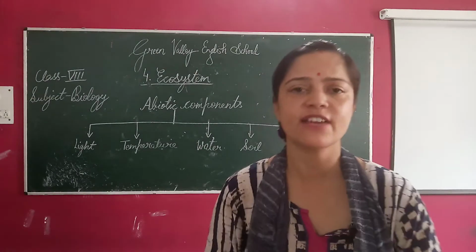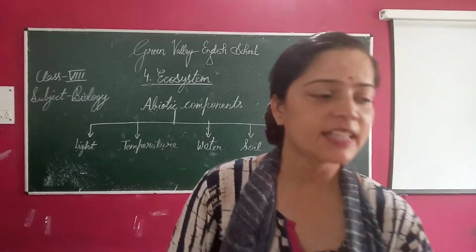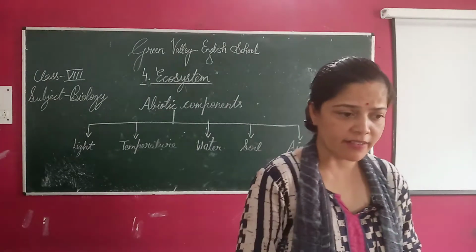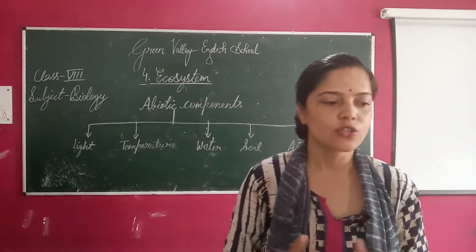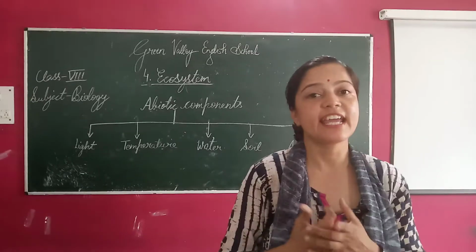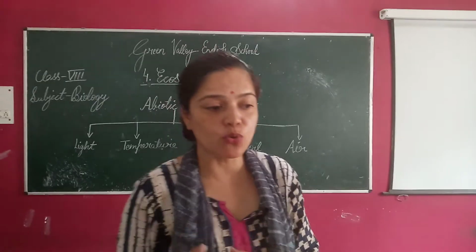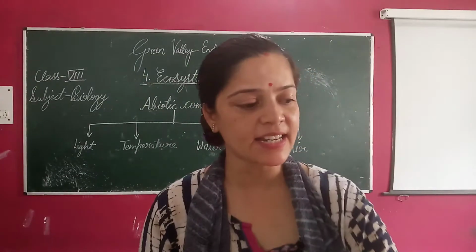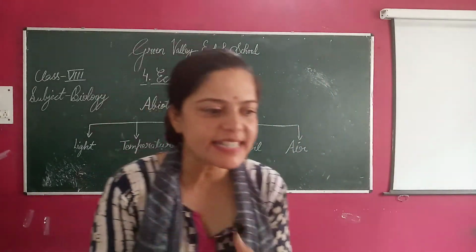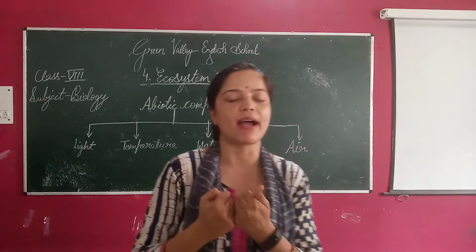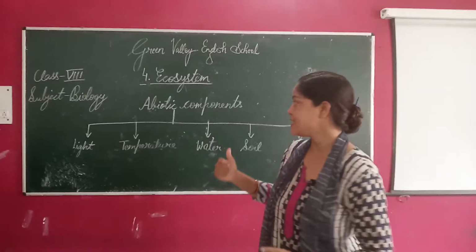Plants cannot survive without soil. They get water and minerals from the soil that are needed for their growth. Soil also provides air, that is oxygen, to the roots of the plants, and soil gives shelter to animals like worms, insects, rodents and microorganisms.